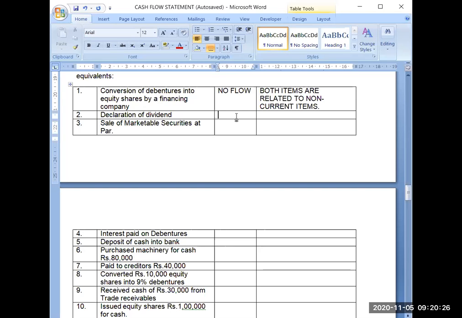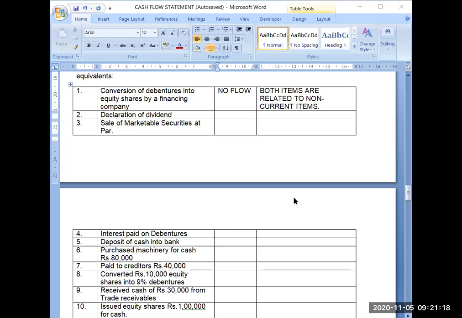Now second is declaration of dividend. When you declare the dividend, it is not that you are paying the dividend. What is the process of declaring dividend or dividend distribution? I should make you clear. First thing is that the company will prepare its profit and loss statement, and then the company will come to know about its profit.